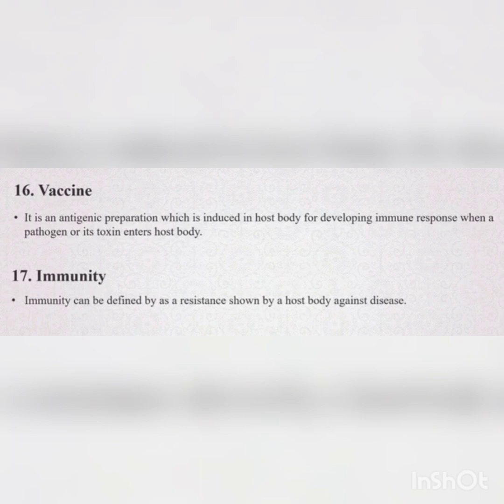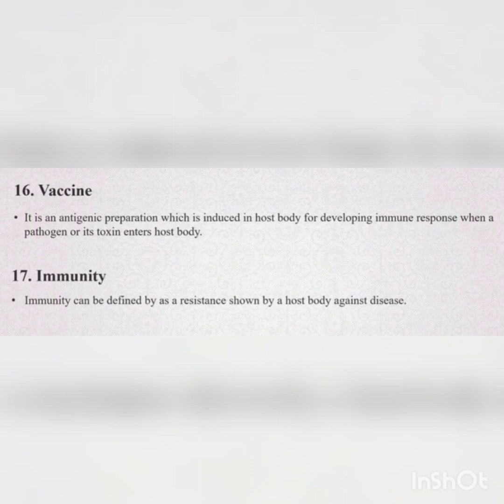One is vaccine. So vaccine is any antigenic preparation which is induced into the body of the host. When he gets infected with a particular virus, take an example now. To prevent the corona infection, we need to get a vaccine. So all people who get the vaccine are strong enough to fight against the coronavirus.